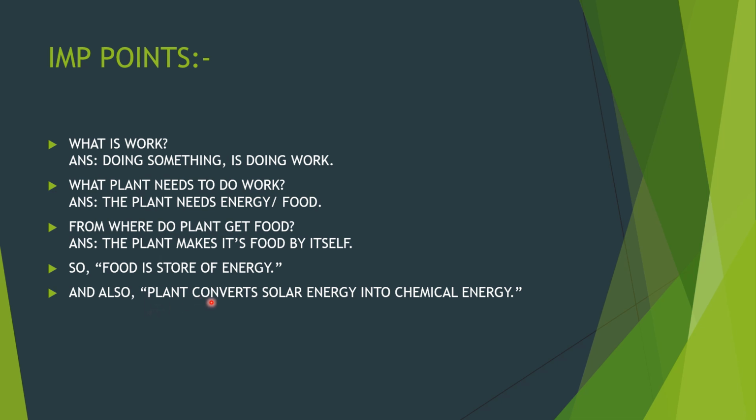So food is a store of energy. Yes, because in photosynthesis the plant converts solar energy into chemical energy. The sun is the ultimate source of energy, and the plant changes solar energy into chemical energy as carbohydrates.